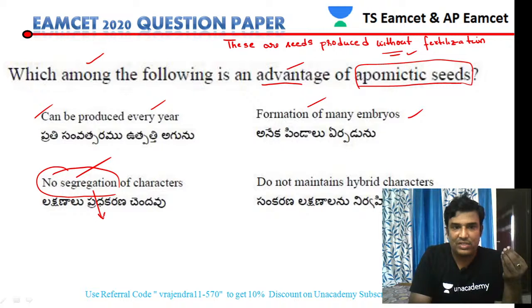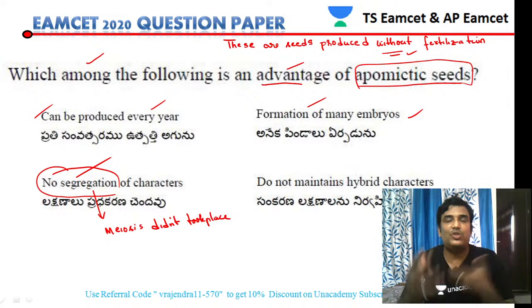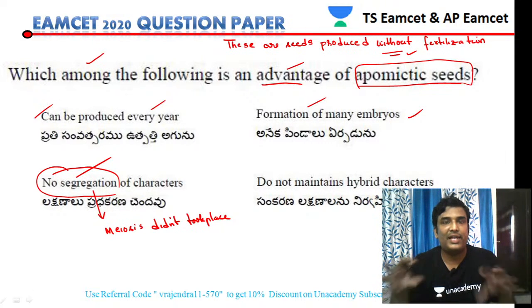Why is segregation not taking place? The main reason is that meiosis is absent. Meiosis did not take place during the formation of these seeds. And whenever meiosis is not taking place, variations are not observed.